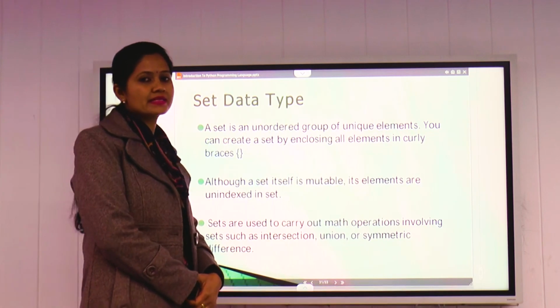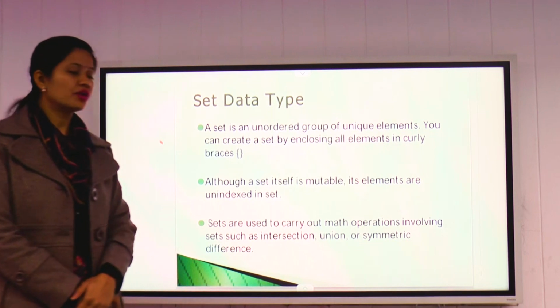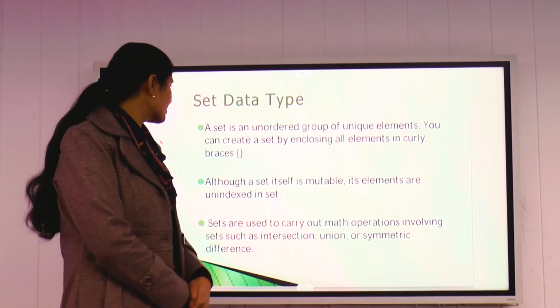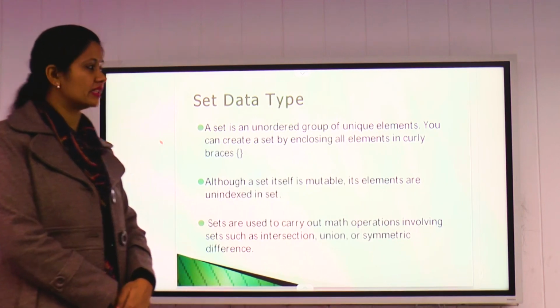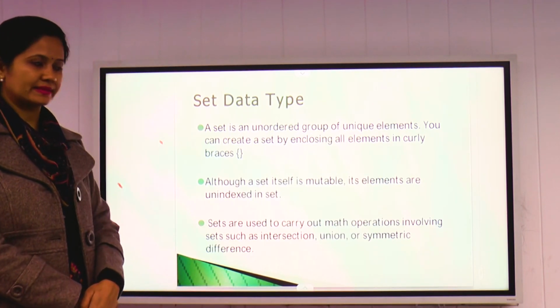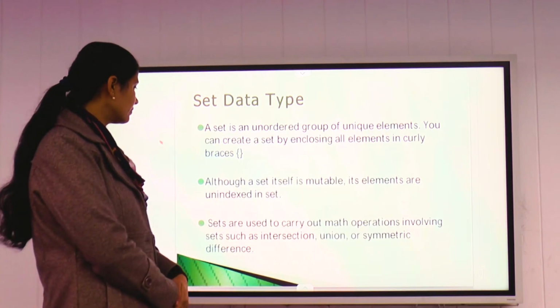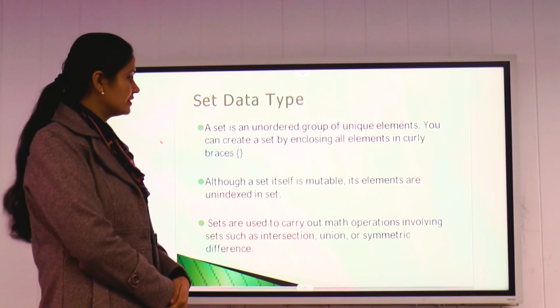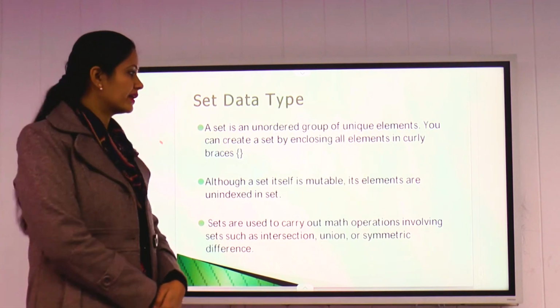Next, we have the set data type. So, a set is an unordered group of unique elements. You can create a set by enclosing all the elements within curly braces. So, sets are an unordered collection, right? Although a set itself is mutable, its elements are unindexed in a set.